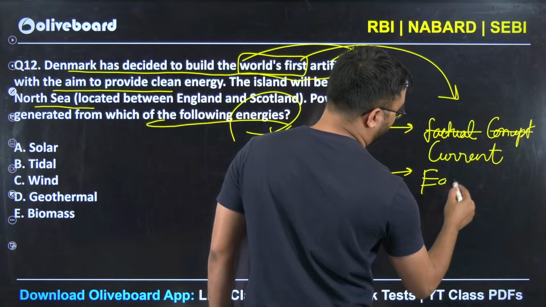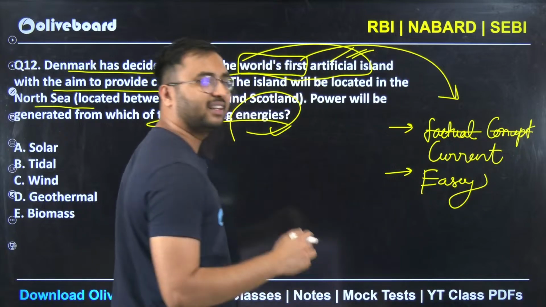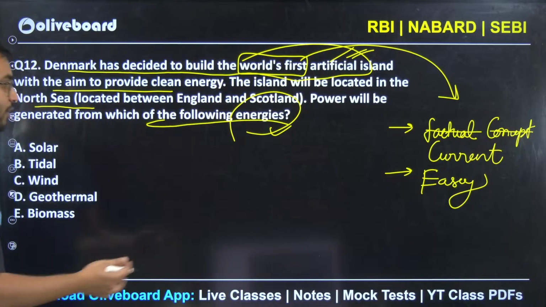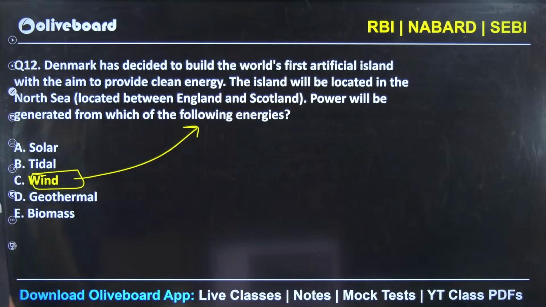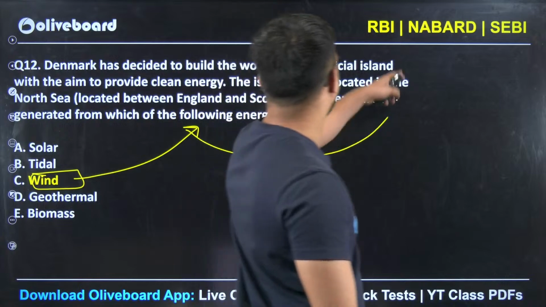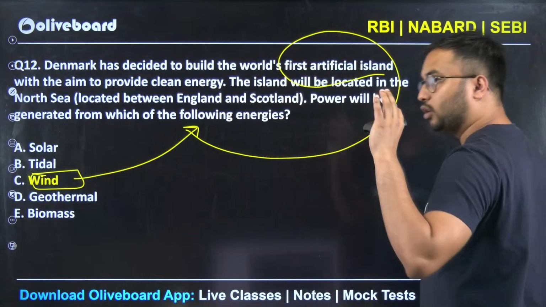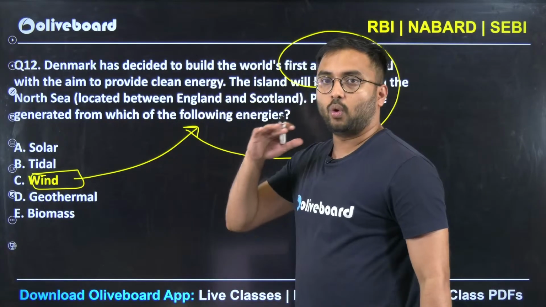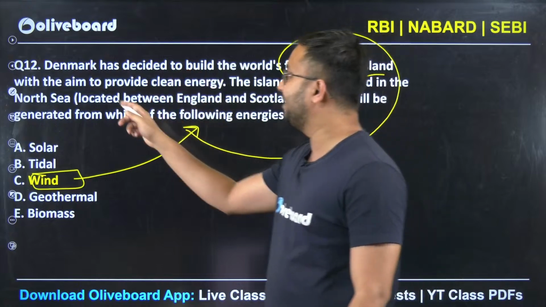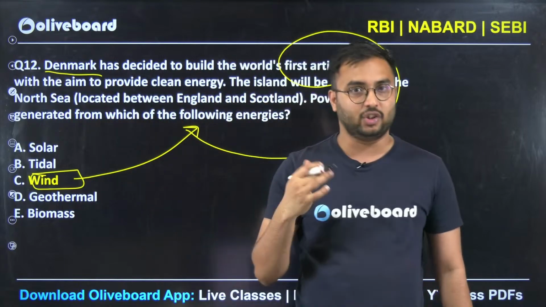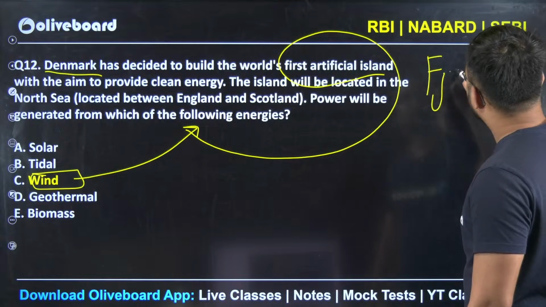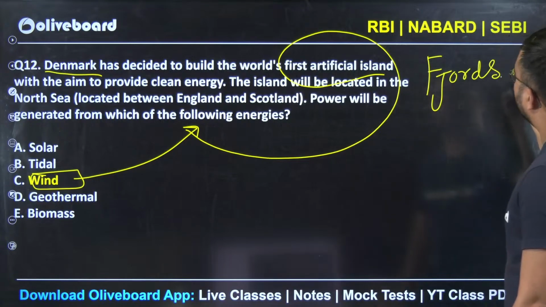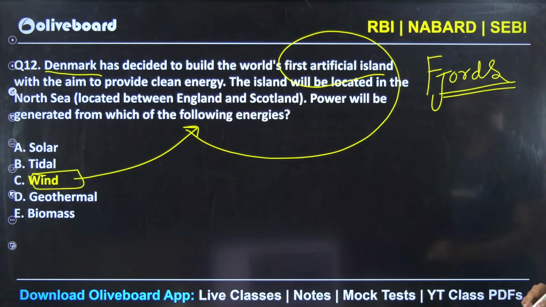Again, I will say that it is very easy, because if you had read this news, you would have understood that they are going to use winds to generate tidal energy in this artificial island. I can also give you hints here. Overall, Ireland, Scotland, Denmark are the regions where fjords are there. What do you mean by fjords?